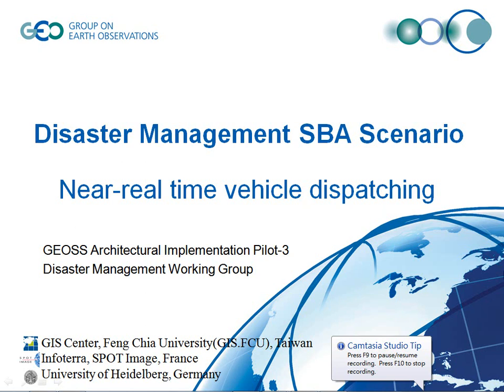The following demonstration will demonstrate the achievement of the Disaster Management Working Group in AIP-3. This demonstration will illustrate how services in GEOSS can meet the requirement of producing a near real-time dispatching map based on the comprehension judgment fused by various sensor services, in order to help the dispatching decision maker make a rational decision for dispatching an emergency vehicle from a pier of specific origin and destination.